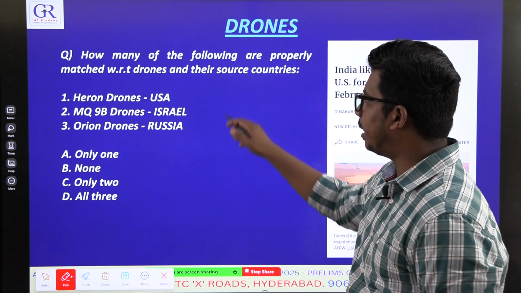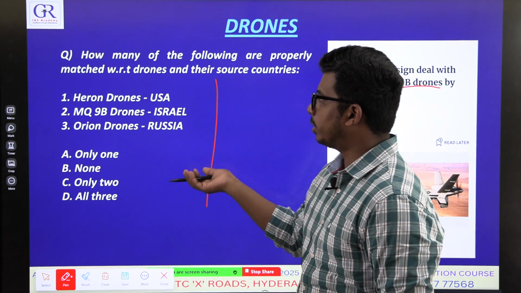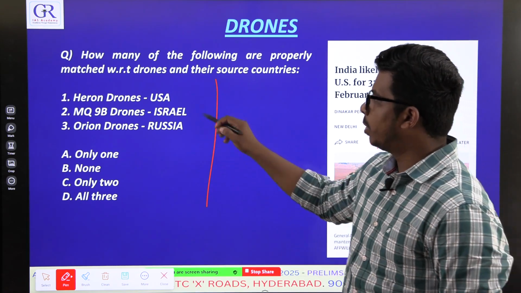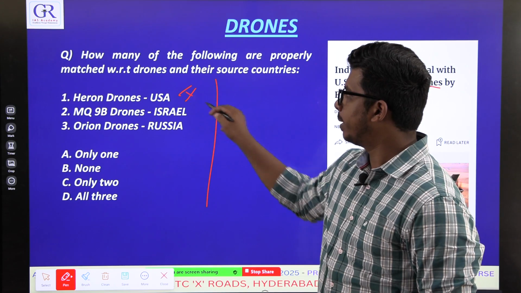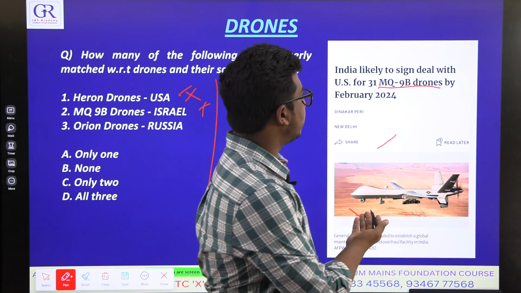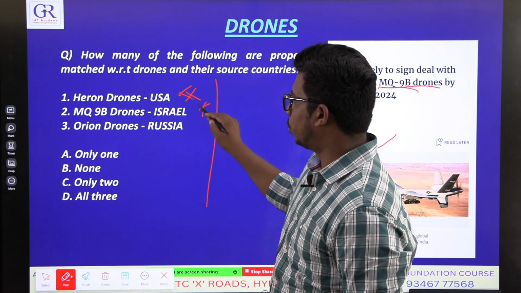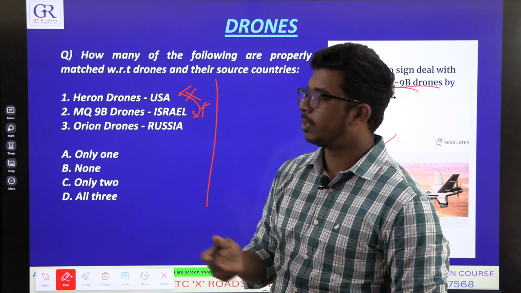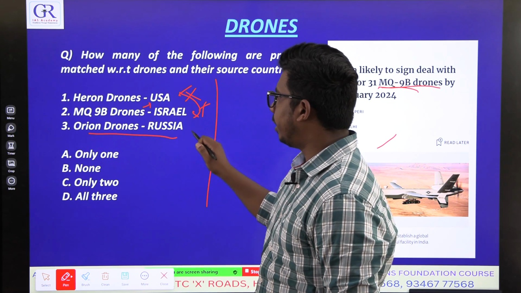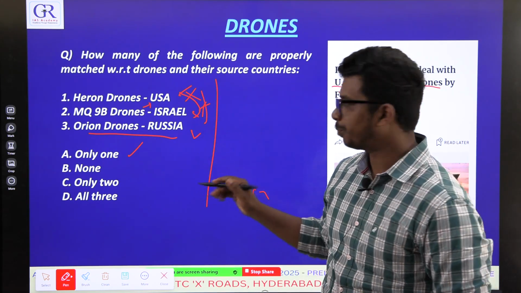So I have just designed an MCQ based on various drones that are in news. Just try this MCQ, pause the video and try it. I'm going to reveal the answer now. Heron drones USA, wrong. MQ-9B drones Israel, wrong. As shown in this image, MQ-9B drones are from USA. So you just reverse these two. Heron drones are Israeli ones, MQ-9B are American. Orion drones Russia, yes, right. So only one is right, the rest two are wrong.